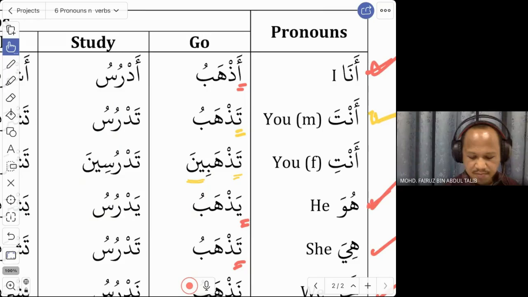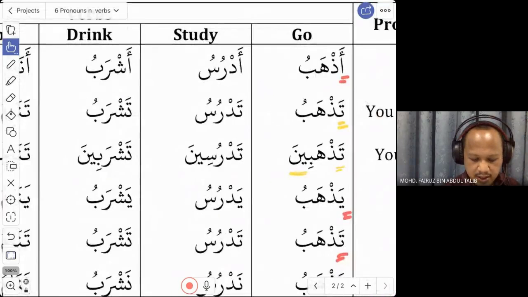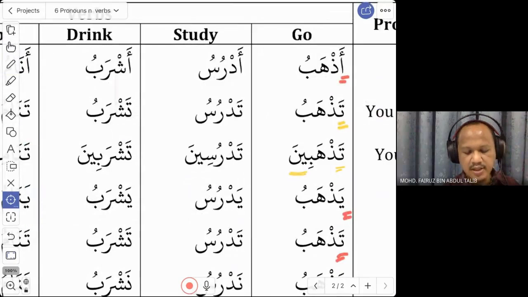Okay, tadrusin. To drink. Ashrab, I drink. Tashrab, you drink. What about you for female? The same word, tashrab, but you end with in. So it becomes tashrabin. Anti tashrabin. So you can use it with the pronoun anti, or you just say tashrabin. So when you hear this in the end, you know it is for a female.